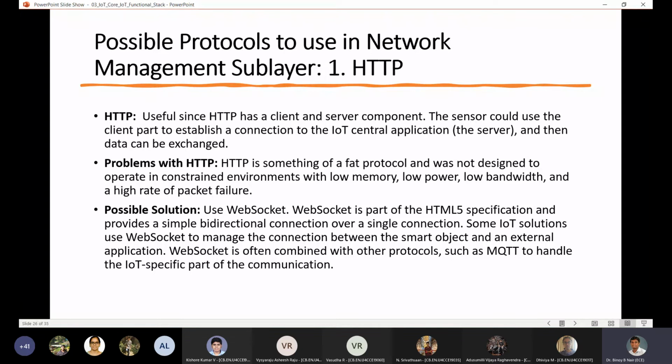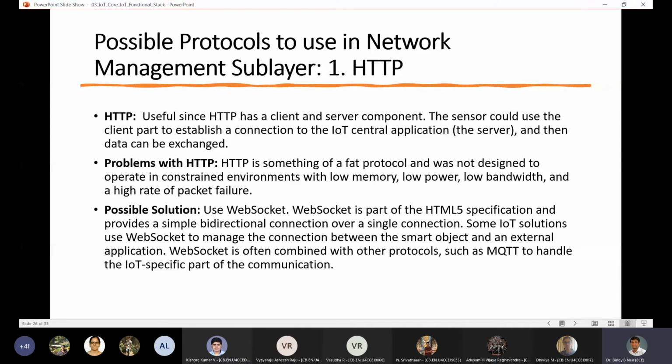Okay, so this is what is happening in IoT systems also. We bring it down to a lower scale where the server is the central application and the sensor is the client, right? Unfortunately, the problem that you have with HTTP is that it is a very fat protocol. Fat protocol in the sense that it requires a lot of additional data that has to be sent along with it. So you will have header files, you will have a lot of extra bits which are transferred as a result of this.